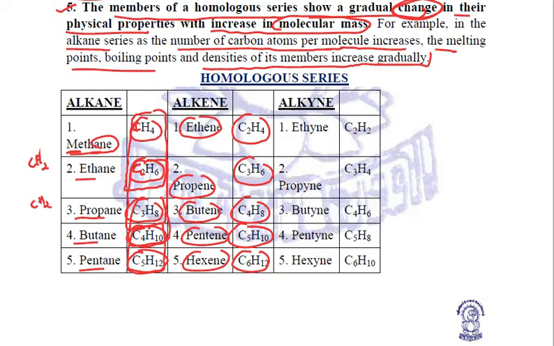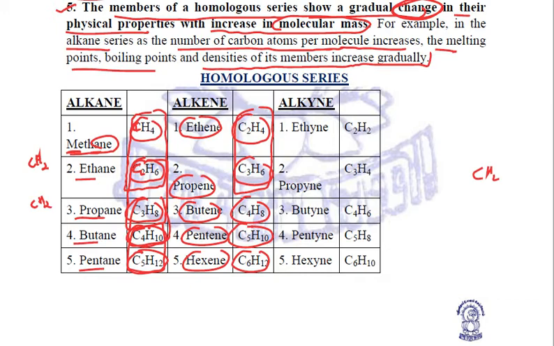The best way to check is to check the difference between consecutive homologues. Between ethene and propene, ethene has 2 carbon atoms but propene has 3, so there is an increase of 1 carbon atom. Ethene has 4 hydrogen atoms and propene has 6, so the difference is 2 hydrogen atoms.